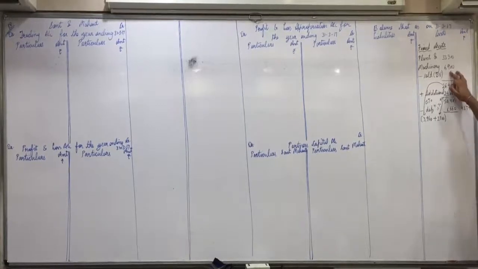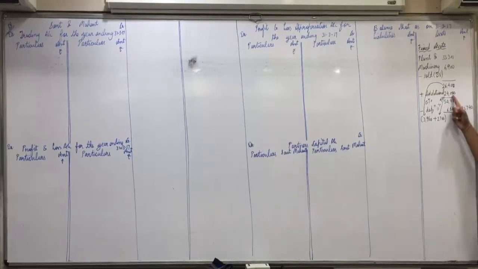First of all, when do you sell the 6,900? At the beginning of the year. We don't use it at all, so no depreciation on 6,900. After selling it, what machine remains in the business? 26,400. This you use for the full year, so 26,400 at 15% is 3,960. The machine of 24,000 is purchased on 1/7/16, so July to March, 9 months. 24,000 into 15% into 9 by 12 is 2,700. What is the total depreciation?